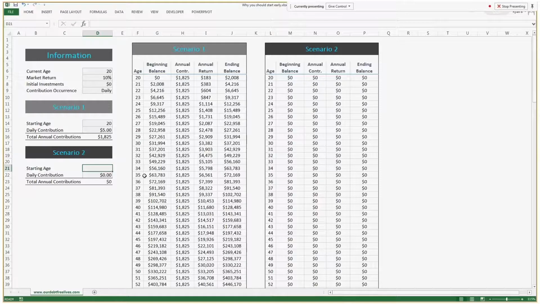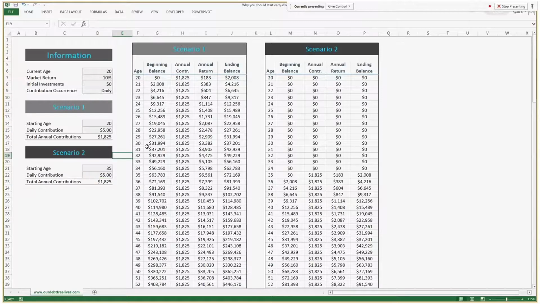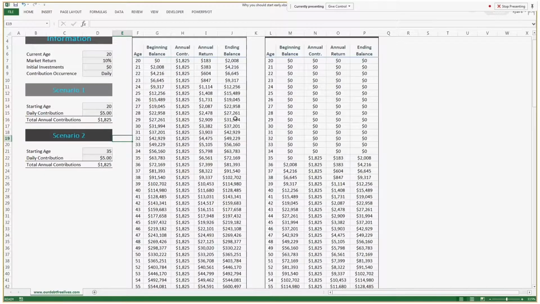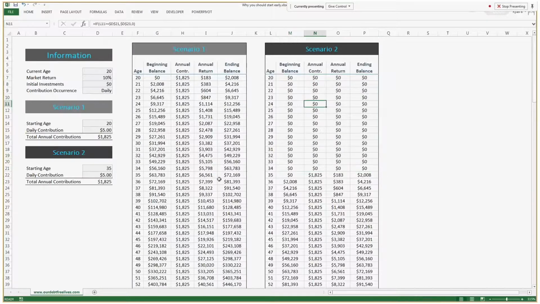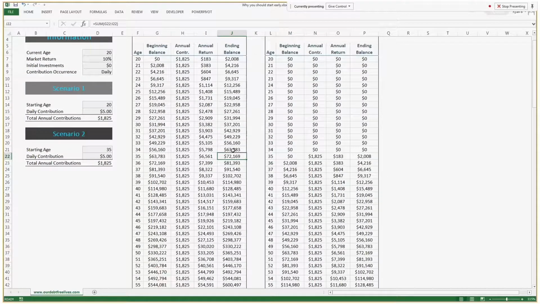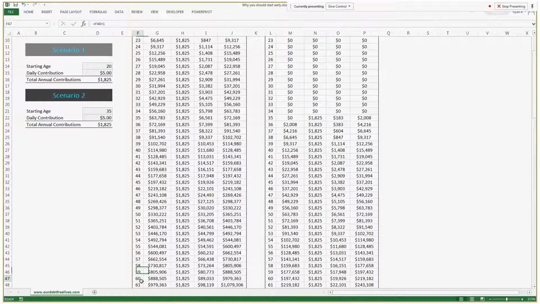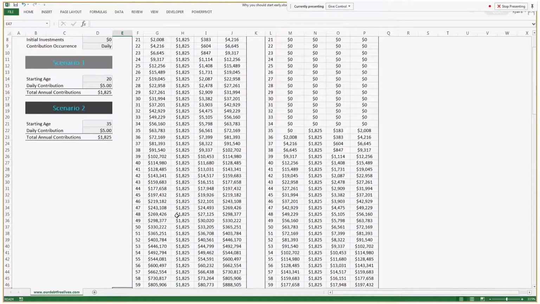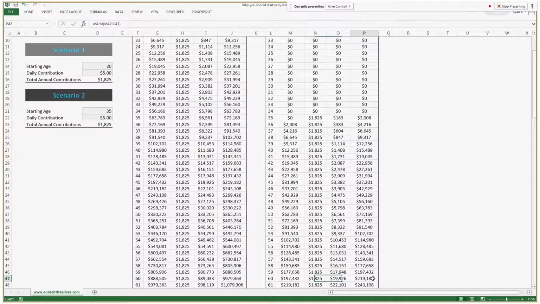And in this other example, we're going to say that you wait until you're 35 and you contribute the same $5. If we go over here, we can see the comparison of the two. Right here, we haven't contributed anything. If we look at the balance at age 34, it's 63,000. And then if we look at the age of 60, you hit right around $1 million. So that small investment of just $5 a day, by starting when you're 20 instead of 35, you could see that you have $1 million over here. But by starting an extra 15 years later, it's 220,000. So it's a pretty big difference.